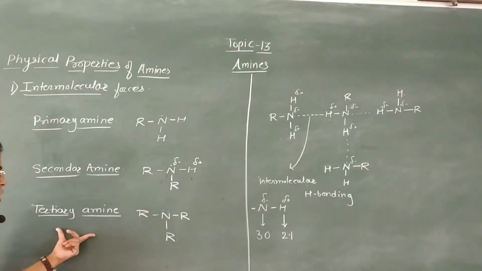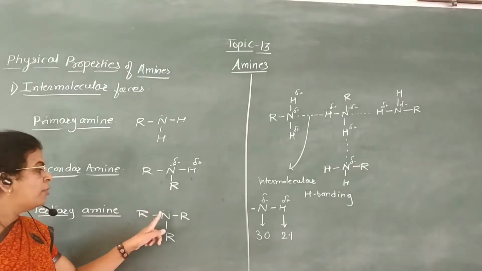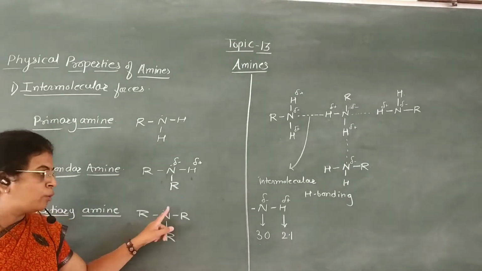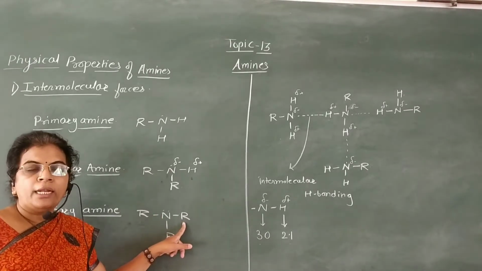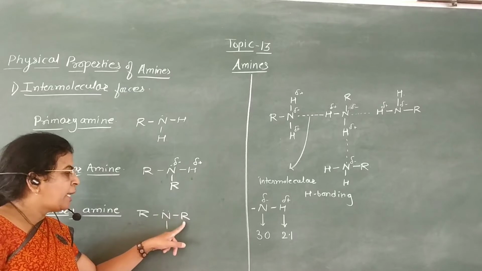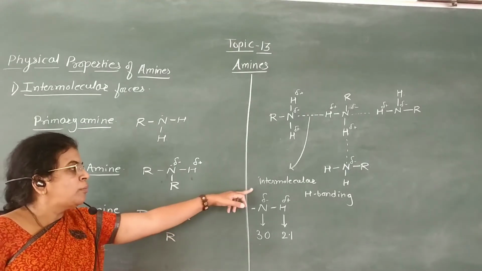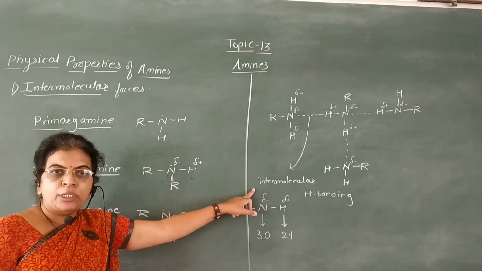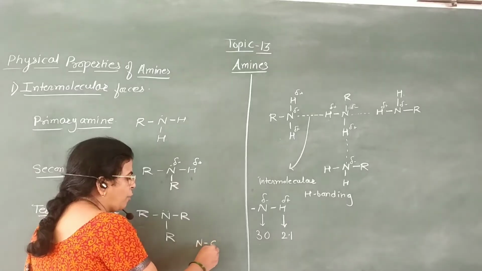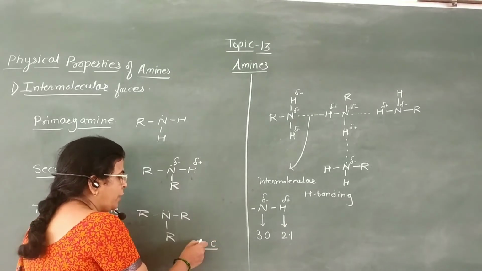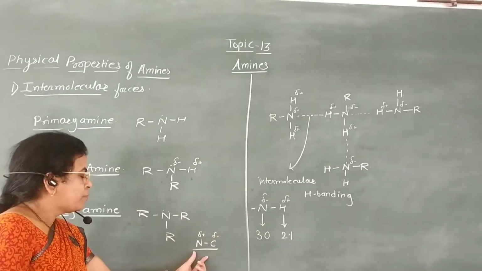Now in case of tertiary amines, there is absence of a hydrogen atom directly bonded to nitrogen. Here nitrogen is bonded to three alkyl groups, so it is directly bonded only to carbon atoms and not hydrogen atoms. Therefore intermolecular hydrogen bonding is absent in tertiary amines, but there is presence of the nitrogen-carbon bond, which is also a polar bond.